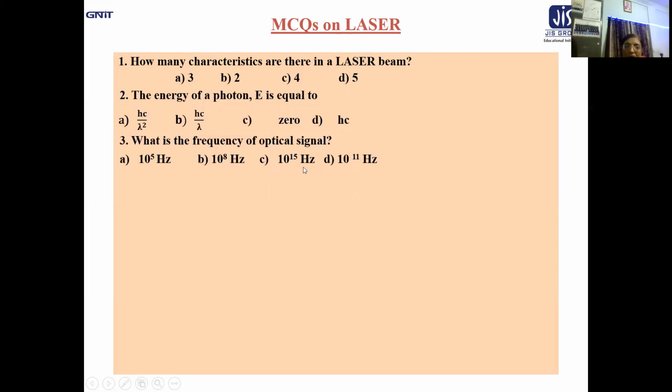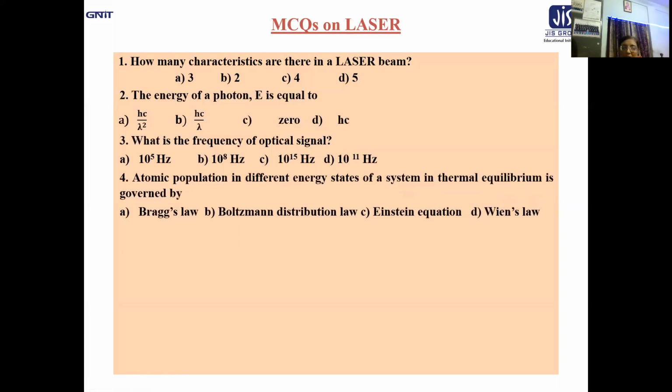The units have to be carefully chosen: if you consider c in SI, then you have to consider lambda in SI too, and you will get the corresponding answer. Since c equal to 3 into 10 to the power 8, and lambda comes out as 10 to the power minus 7 meter in the denominator, 10 to the power minus 7 will go up to give you 10 to the power 15 hertz. I hope you can get it.